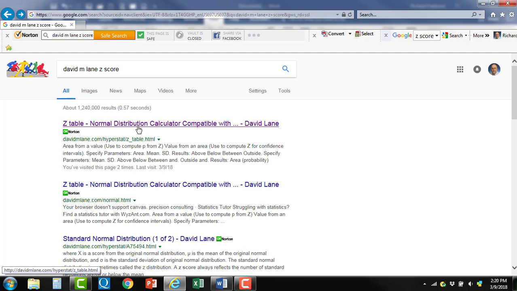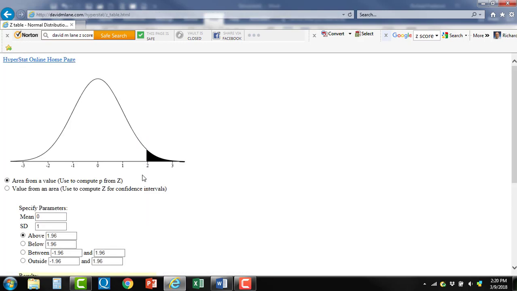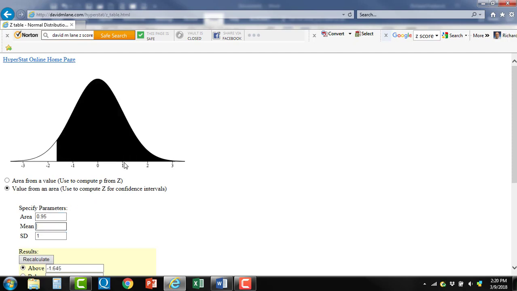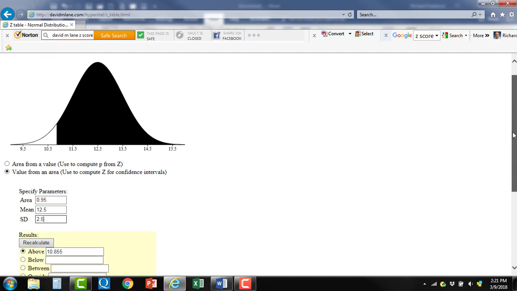And we'll go look for a normal distribution calculator like this. And we're going to get the values from an area. We're going to set the area equal to 95. Our mean, our expected score by guessing on the test is 12.5, which is not possible, but we'll use it anyway here.